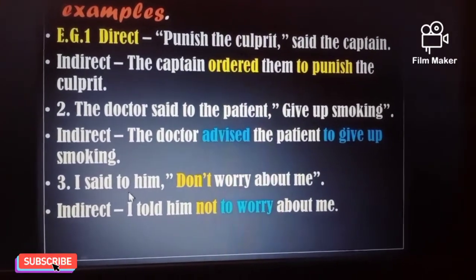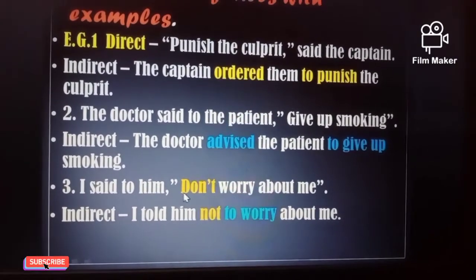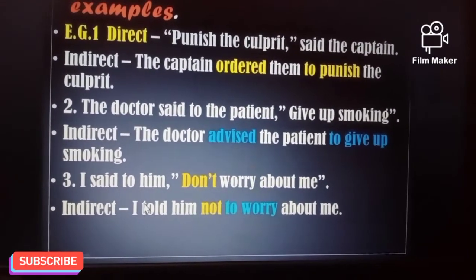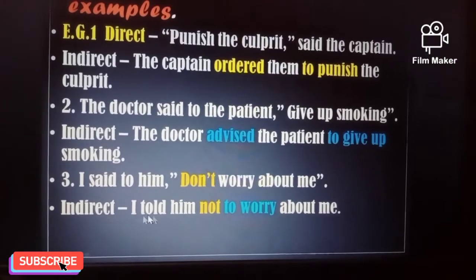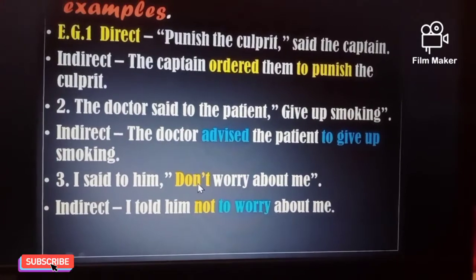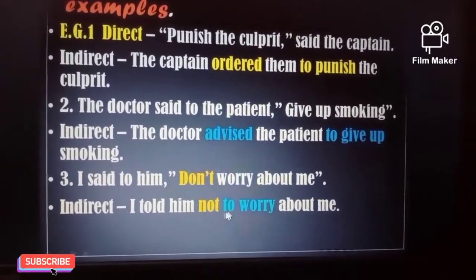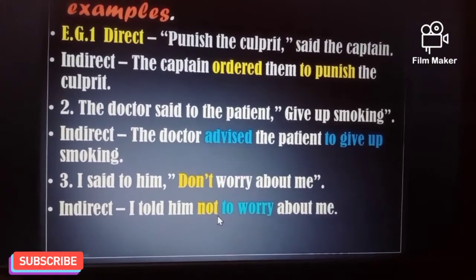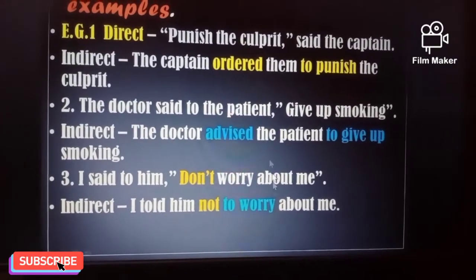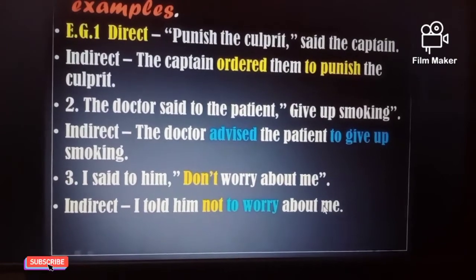And the last sentence, with the negative. I said to him, don't worry about me. Said to becomes told. I told him. Cut the word do; not, as it is negative, remains not, used before the infinitive. And the rest of the changes, if necessary, have to be done accordingly. So the answer is, I told him not to worry about me.